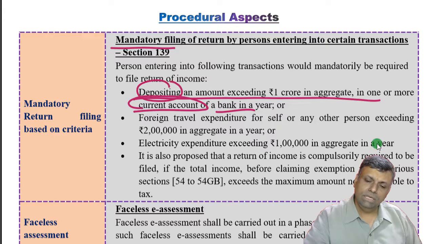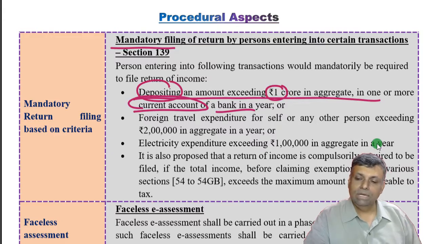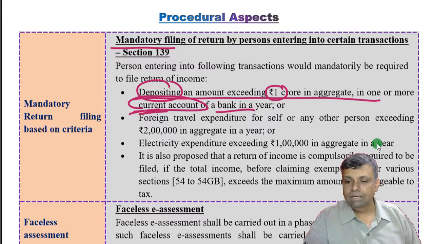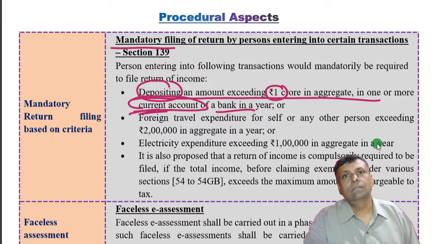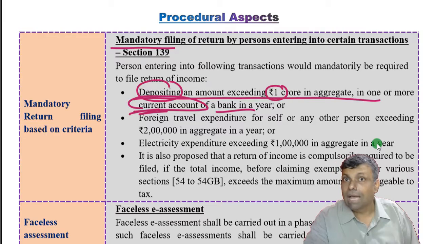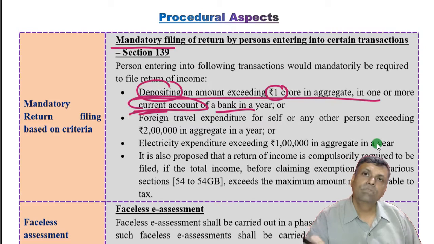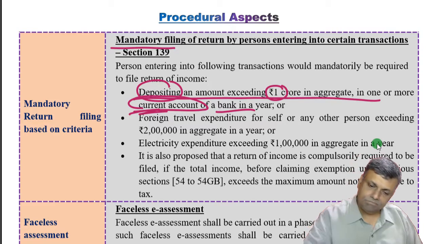If you are depositing exceeding 1 crore rupees in one or more current accounts, the main point here is a current account, then you have to at least file the return of income. That's all the law is trying to say. The law is not telling you to pay the taxes. You just have to file the return of income.